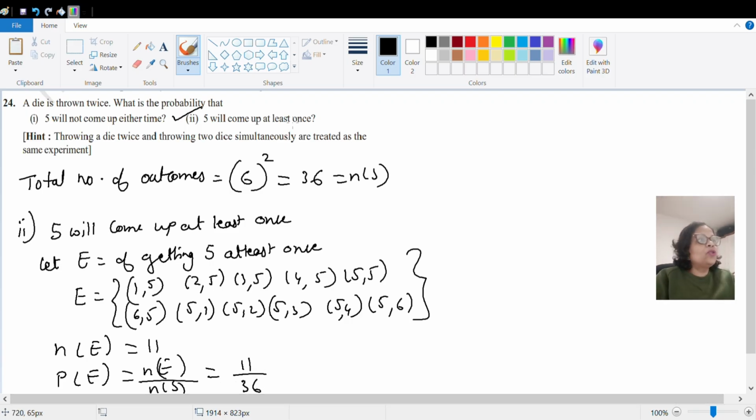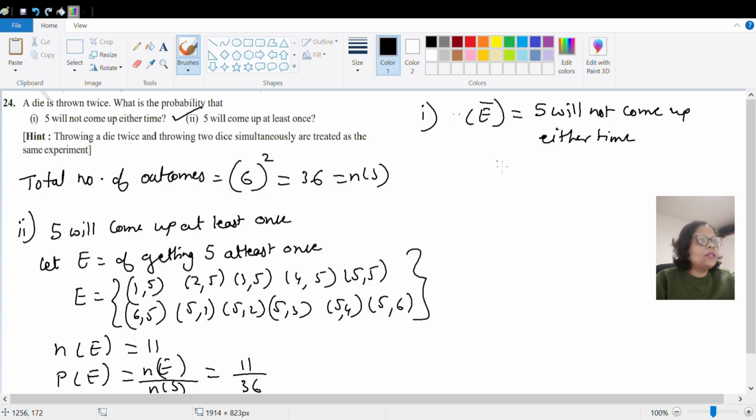Okay, now let us go to the first question, where we have to find phi will not come up. देखो यहाँ पे phi will come up और ये will not come up है, तो ये दोनों complementary event हैं ना. So we will first of all introduce the event. Event is E naught, right? So E naught is phi will not come up either time.